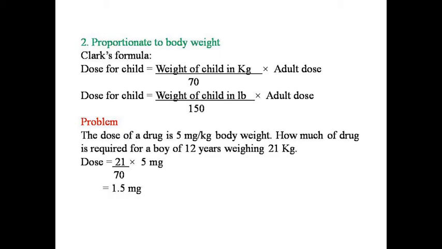Problem based on this: the dose of a drug is 5 mg per kilogram body weight. How much of drug is required for a boy of 12 years weighing 21 kg? Then dose is equal to weight of child in kilogram given is 21 upon 70 multiplied by dose given is 5, and the answer we get is 1.5 milligram. This dose is required for a boy of 12 years whose weight is 21 kilogram.